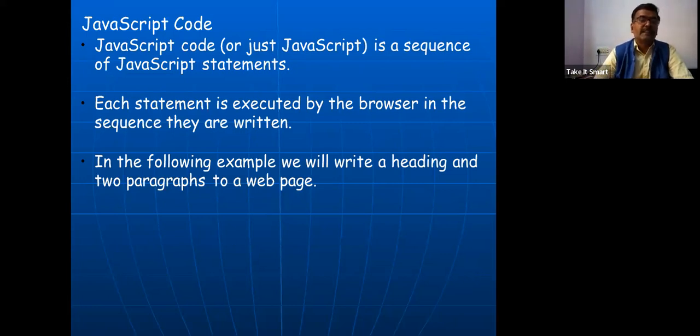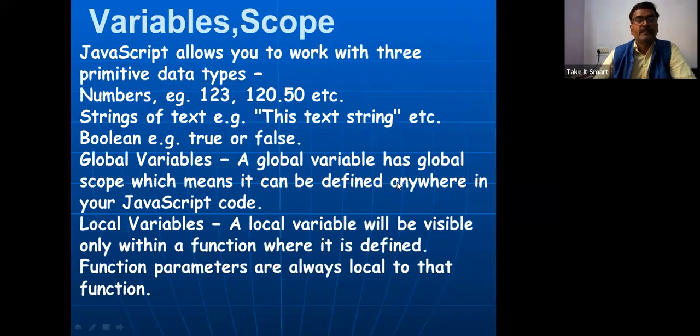Each statement is executed by the browser in the sequence it is written. Fine. So JavaScript is also an interpreted language. It's a client-side scripting language. In the following example, we'll write a heading and two paragraphs in a web page. So here JavaScript allows you to work with three primitive data types.